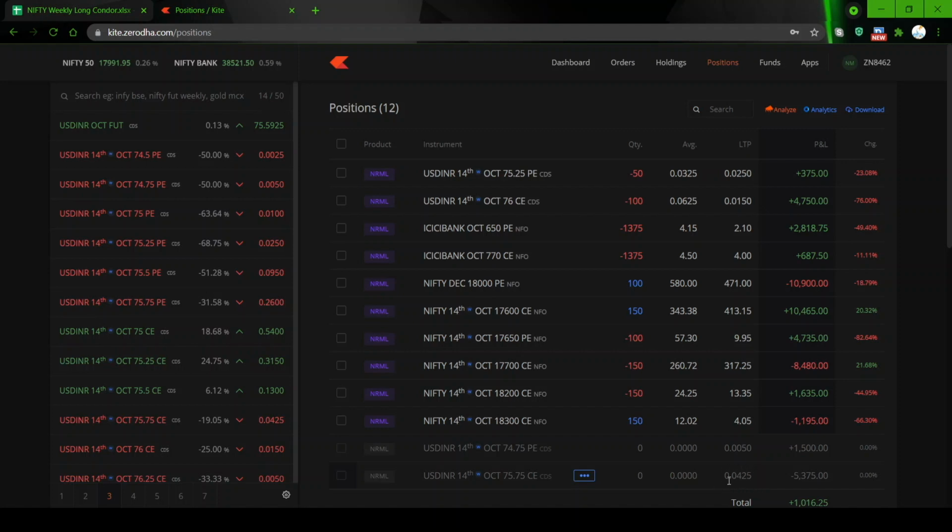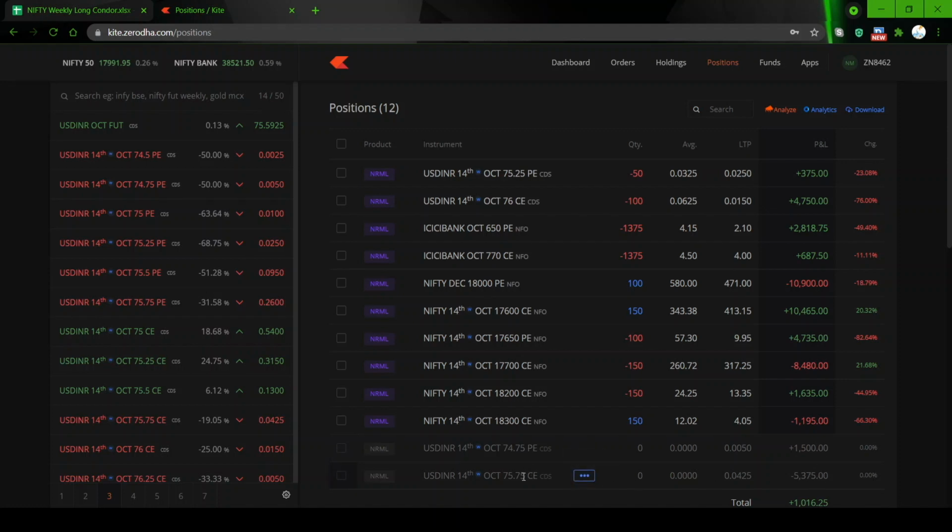So there was a huge amount of loss, about 5,375 rupees. Together, if I see this 5,375 and 1,500, about 3,875 rupees of loss I have booked here.